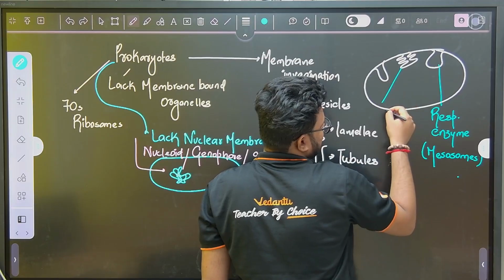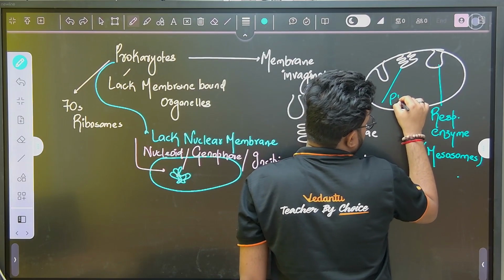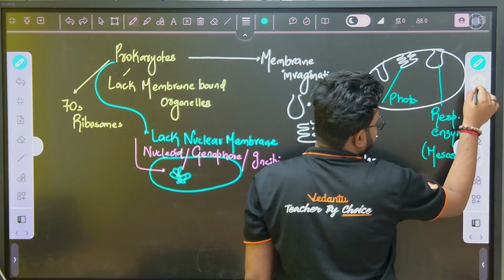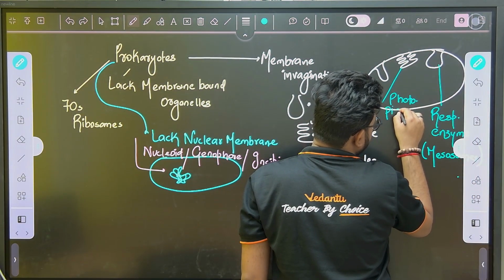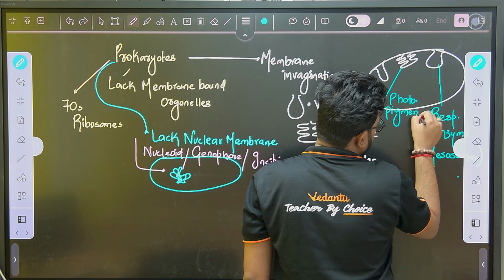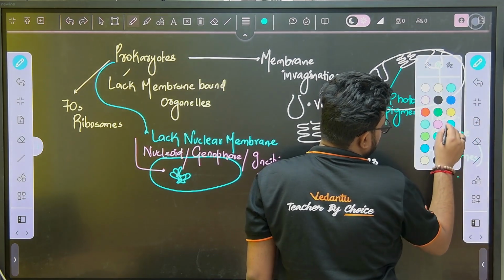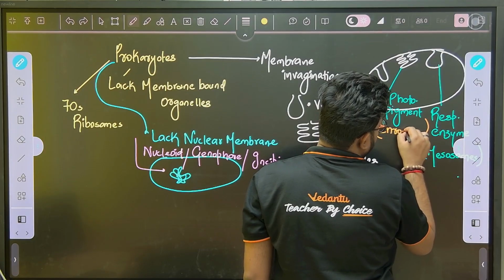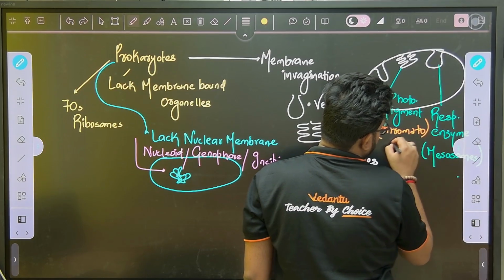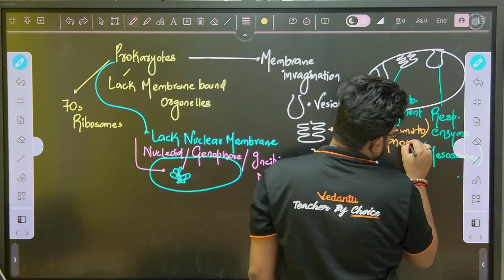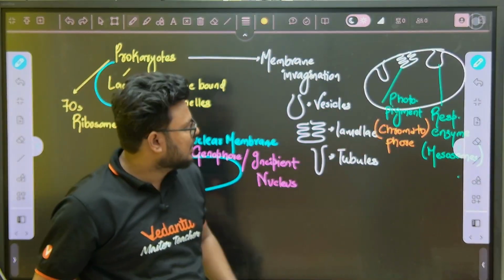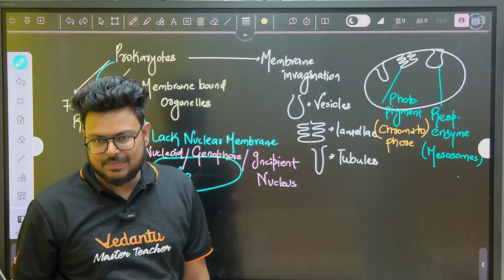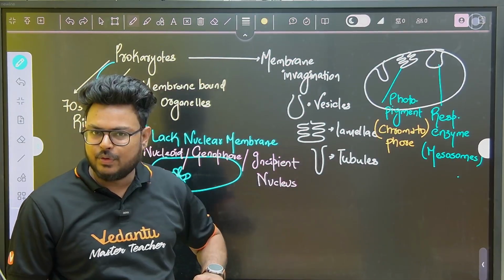If these vesicles have photosynthetic pigments, they will be called chromatophores. Now, chromatophores, like I said, have photosynthetic pigments, so they participate in photosynthesis.